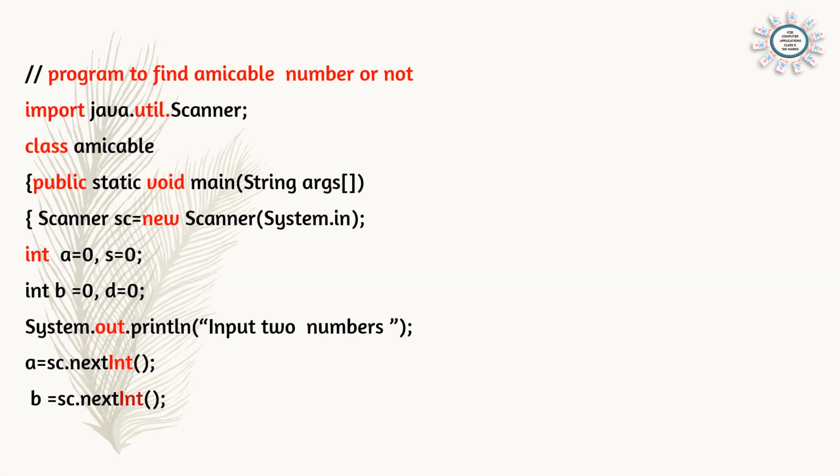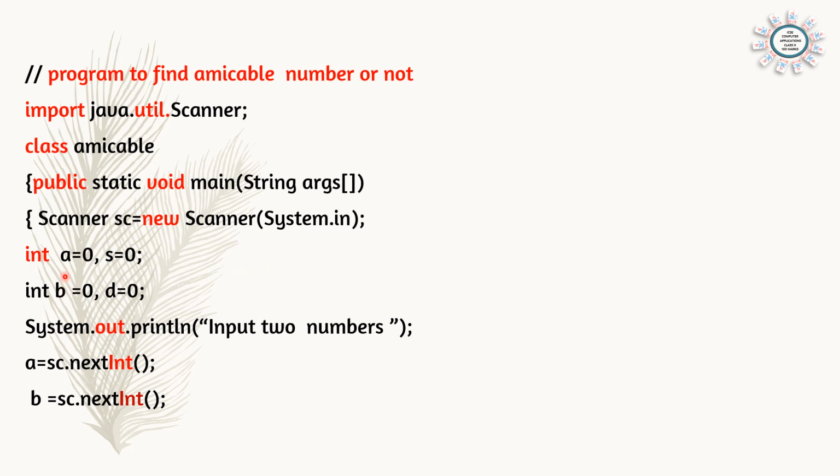Start the program. Program to find amicable number or not, and complete the first 4 lines. Import java.util.Scanner, class Amicable, public static void main String arguments, and Scanner sc is equal to new Scanner System.in. And here declare the variables. We want two numbers and we have to find the sum of factors of both the numbers.